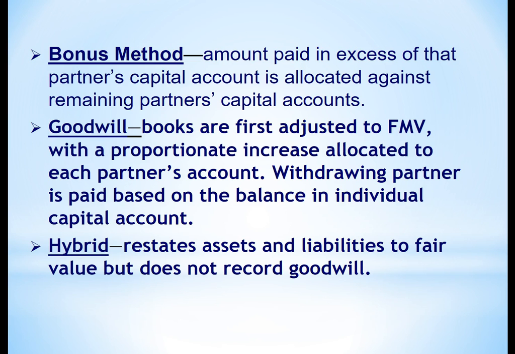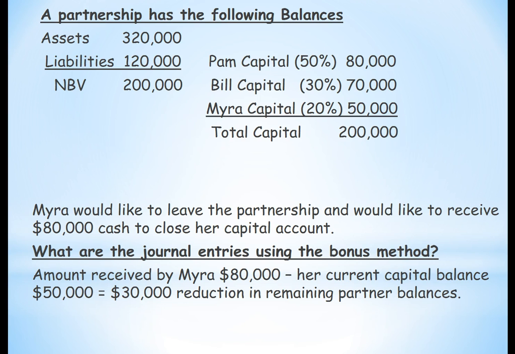The bonus method: amount paid in excess of that partner's capital account is allocated against remaining partners' capital accounts. Goodwill: the books are first adjusted to fair market value with a proportionate increase allocated to each partner's account. The withdrawing partner is paid based on the balance in individual capital account. The hybrid: we're going to restate the assets and liabilities to fair value, but we do not record goodwill. So now we're going to walk through these examples.